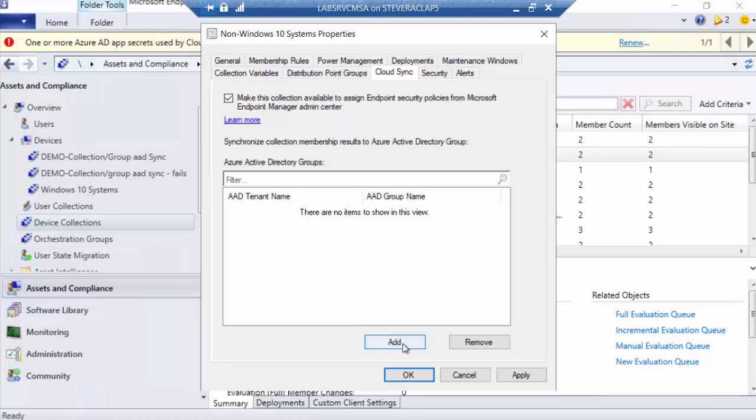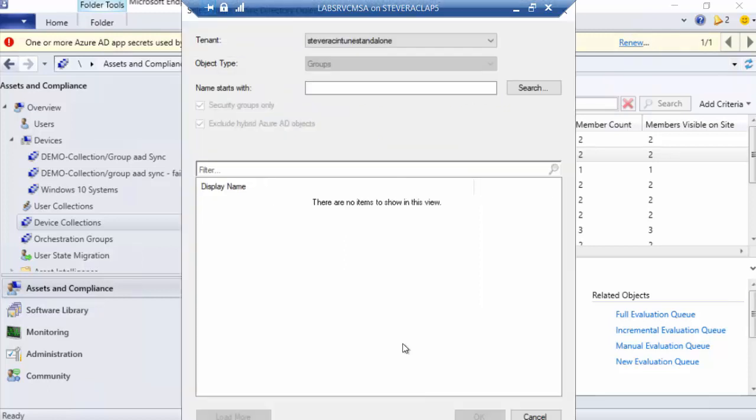But I kind of see the two as good buddies, if you will, because I believe there's tremendous value in tenant attach. And this alone is tremendous value that you can bring to bear, that I think every organization that's in Azure should at least be aware of and know that you can use this because it solves a lot of problems.